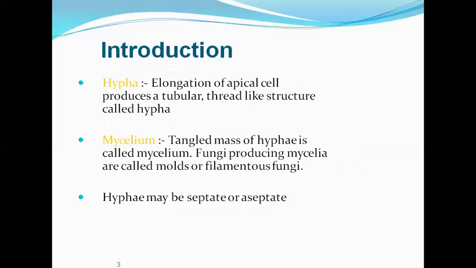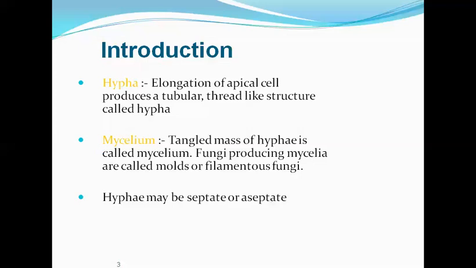Coming to a few terms in mycology, we have hyphae. What is a hypha? It is an elongation of an apical cell which produces a tubular thread-like structure. So basically a hypha is a long, elongated thread-like structure. When many different hyphae come together and get entangled into masses, it is called mycelium. Fungi which produce mycelia are called molds or filamentous fungi.